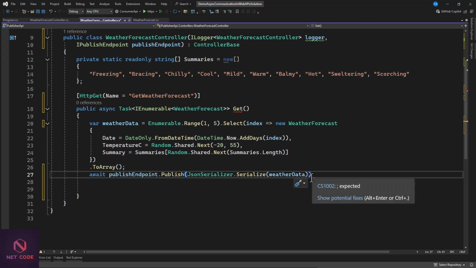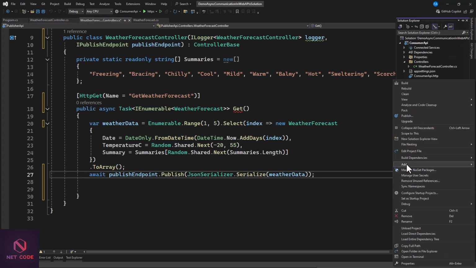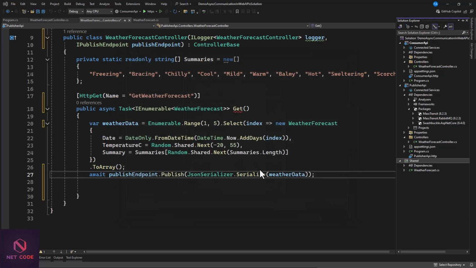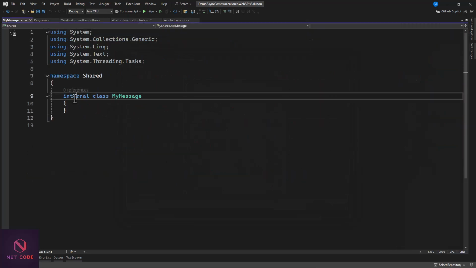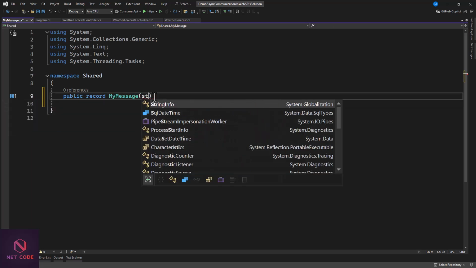Okay, but before we do that, since this is going to be in the form of a string, maybe we can create a message in here. So from our shared project, we can also add one class as maybe MyMessage that I want to broadcast. So within MyMessage, we can make this a record. So this is public, and let's change this to record. So we can remove this. And now with this record, we can specify our string. That is the content that we want.